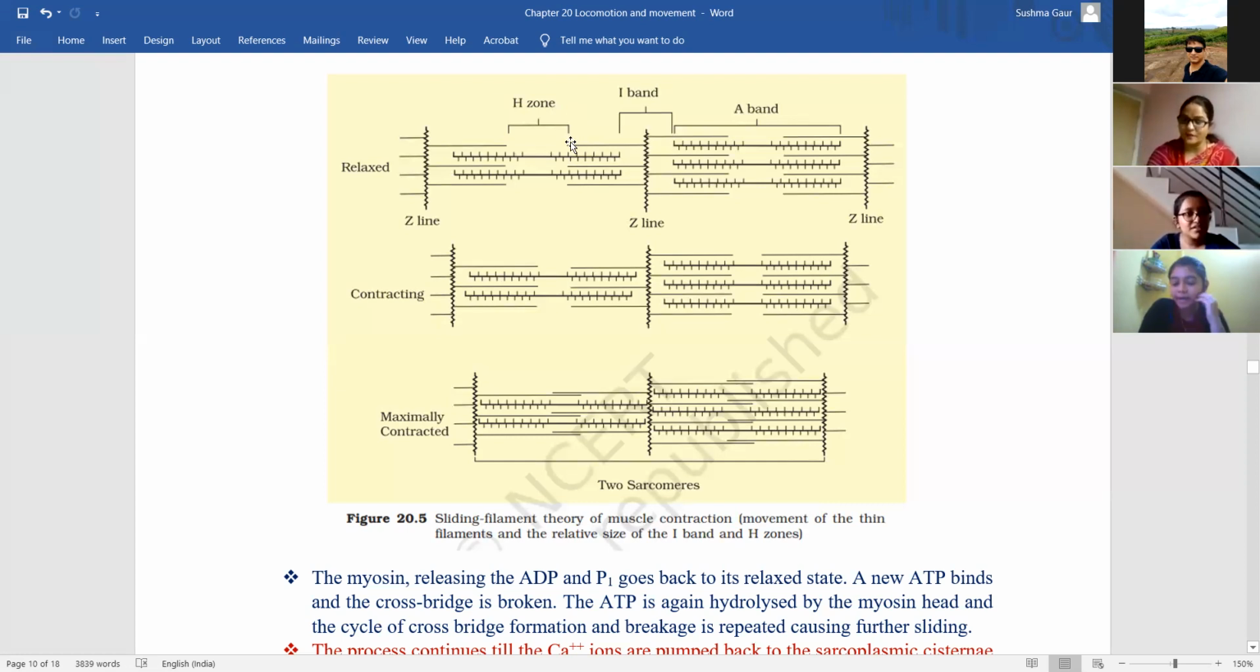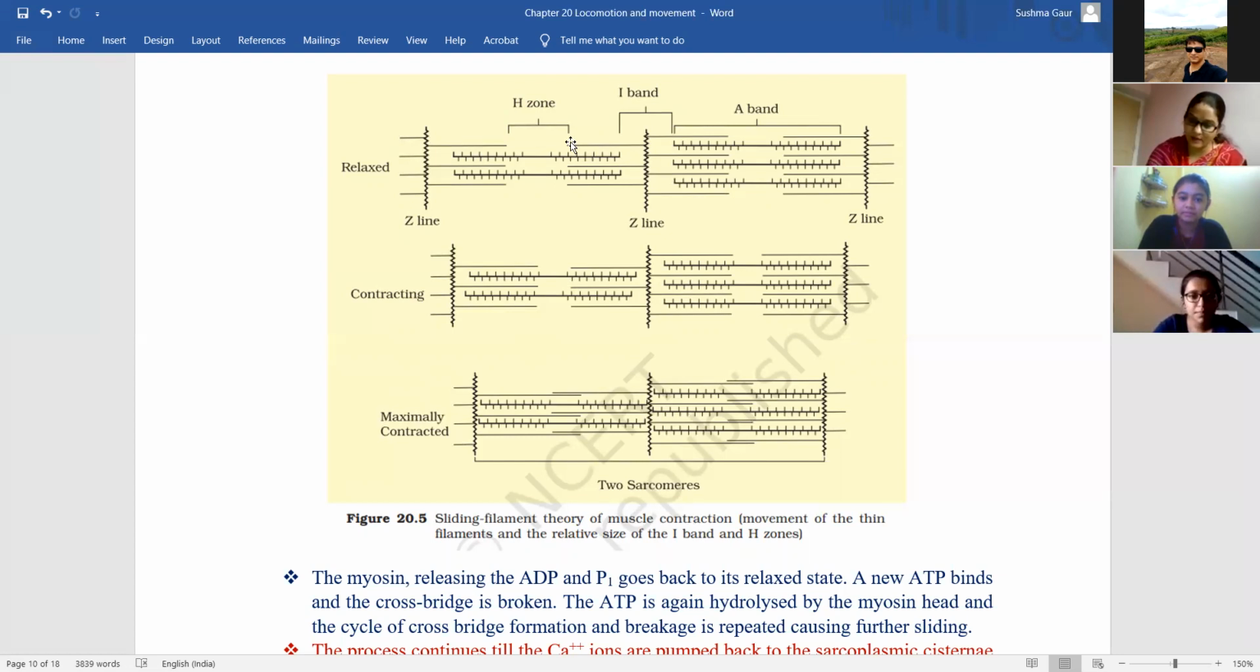Ma'am, the I bands come closer to the myosin, to the center of the A band, and there is an overlap between the myosin and the actin. Yeah, that's right, but that's not all. And the H zone is not observed. Yes, the H zone is not observed. This is the most important thing you should remember, because this is the only difference between the muscle in the contracted and the maximally contracted stage. Okay, beta? Yes, ma'am.